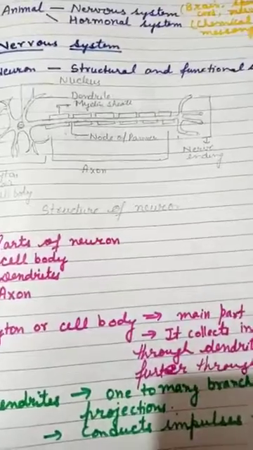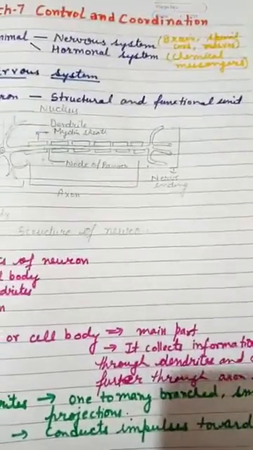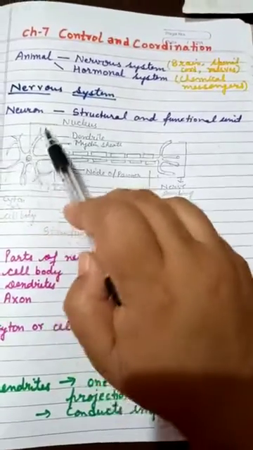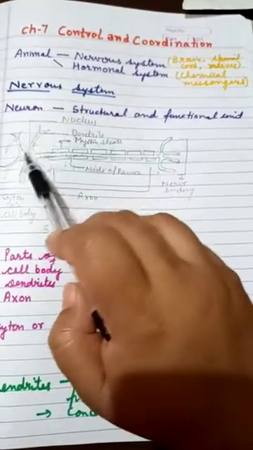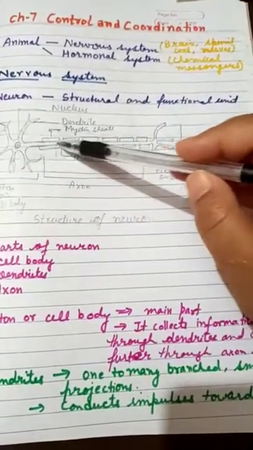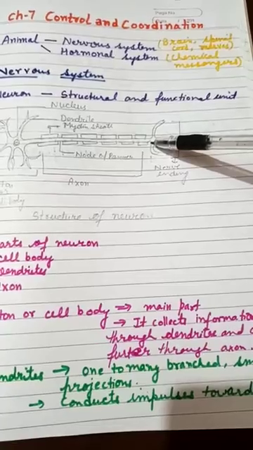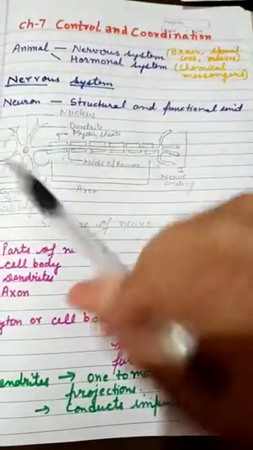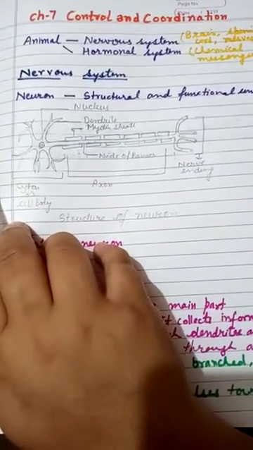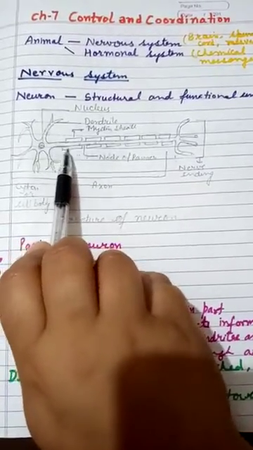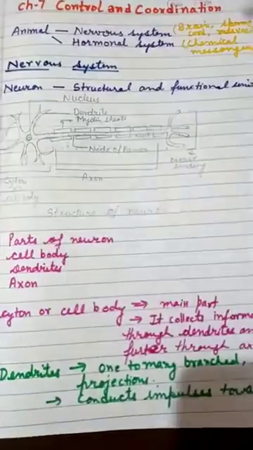It collects all the information from the dendrites and passes it further through the axon. Means these dendrites collect the information from the surroundings or from the previous neuron, and then it is passed to the axon.